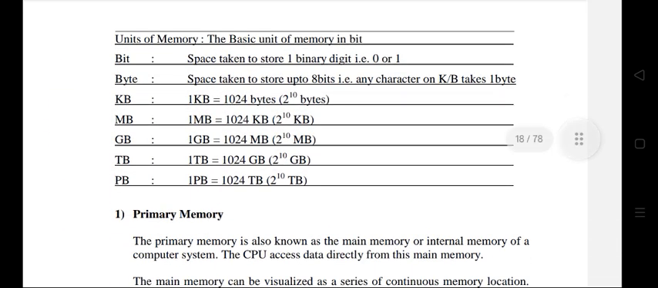Units of memory. The basic unit of memory is the bit, the space taken to store one binary digit, that is 0 or 1. Byte: the space taken to store up to 8 bits, that is any character, takes 1 byte. KB: 1 KB is 1024 bytes. MB: 1 MB is 1024 KB. GB: 1 GB is 1024 MB. TB: 1 terabyte is 1024 GB. PB: 1 PB is 1024 TB.